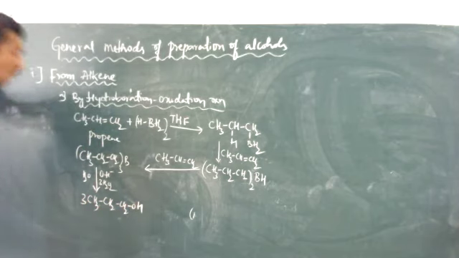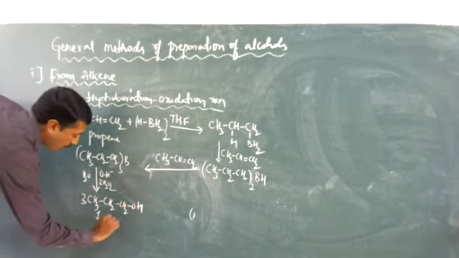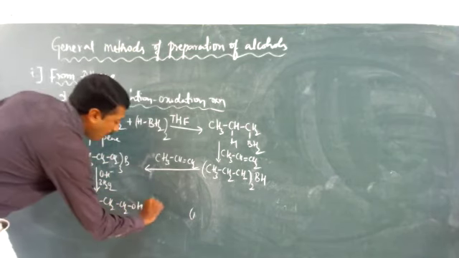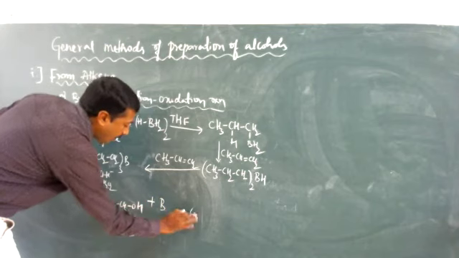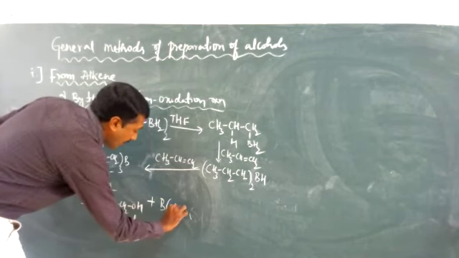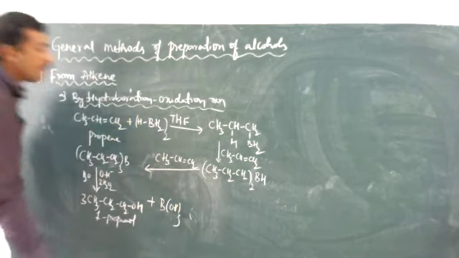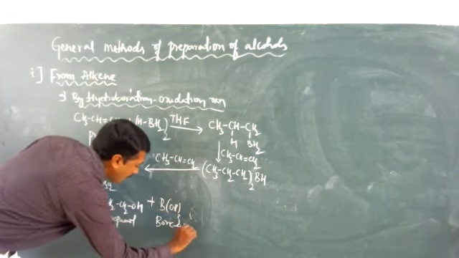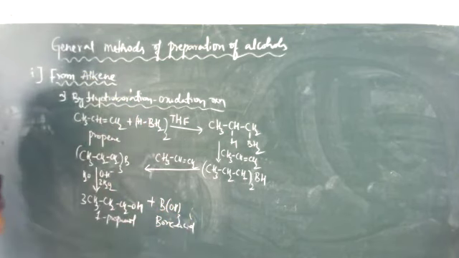What is the compound name? 1-propanol. The major product we are going to obtain is 1-propanol, and we are going to obtain the byproduct, that is boric acid.